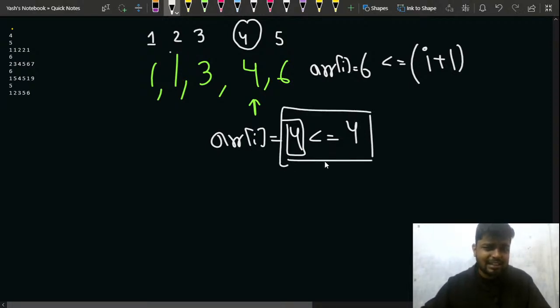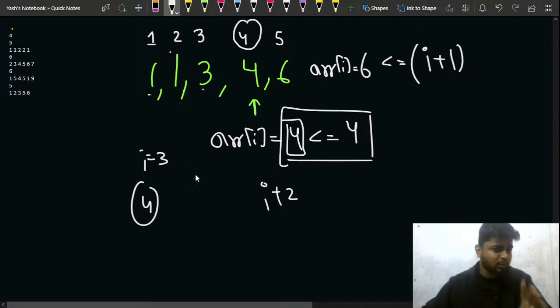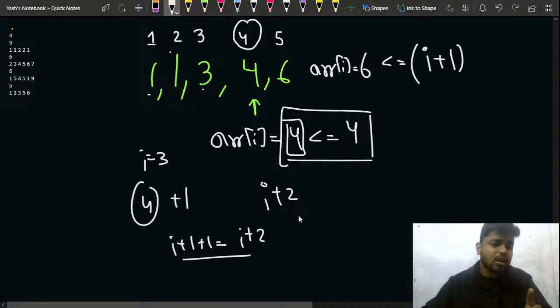So can I say that if this granny can come, that means the answer will be I plus 2, because I plus 1 is 4, right? I is currently 3 if you see 0 based indexing, but since I'm taking 1 base, I plus 1 will be 4, and 4 grannies including these grannies, right? 1 2 3 4. One granny is Maria as well, so that is why 1 more. So that is I plus 1 plus 1, that is I plus 2 grannies, right? So this is how I'll be doing it, and I'll immediately break and return the answer, right?